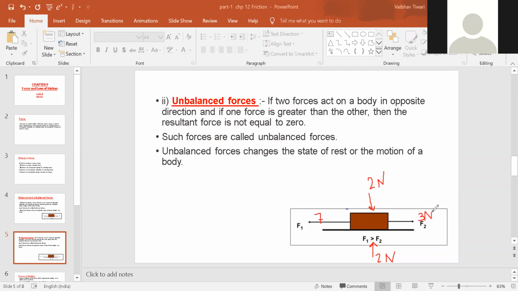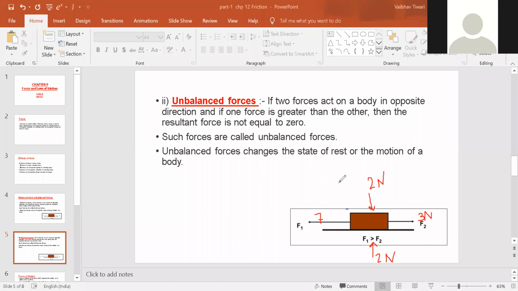Now let me know whether the overall force acting on the body is balanced force or unbalanced force. You can type in chat box, all of you. Just type, if it is balanced, just write down BAL. If it is unbalanced, then UNBAL.